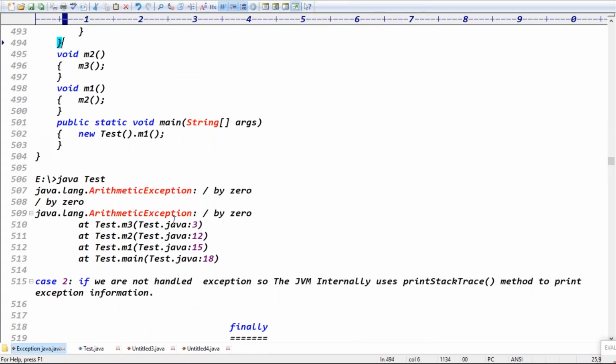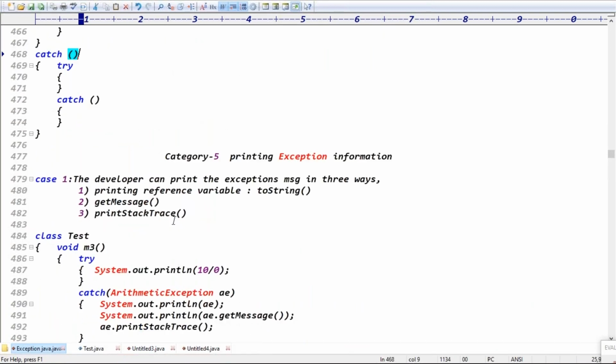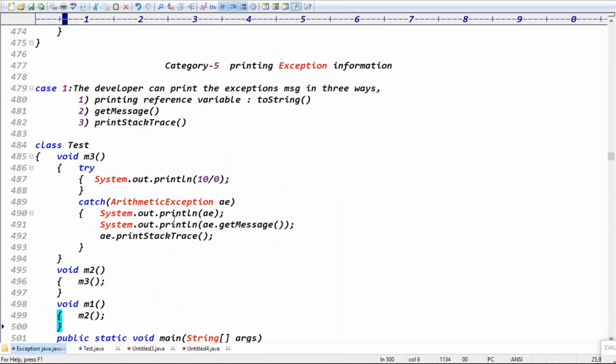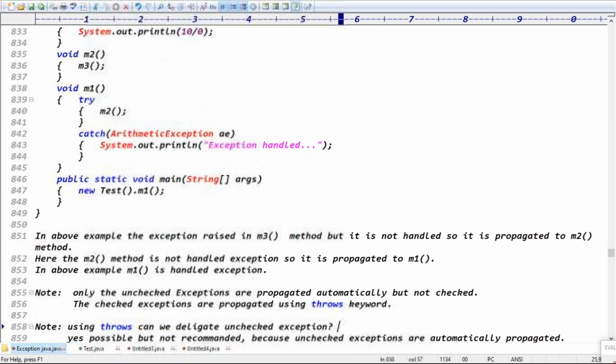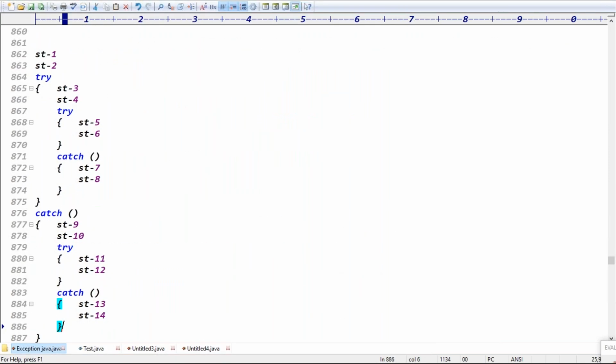I think we already did this point, right? Which one here? Category, different ways to print the exception information. We already did these points. Okay, good, guys. Now tell me, see this code once.